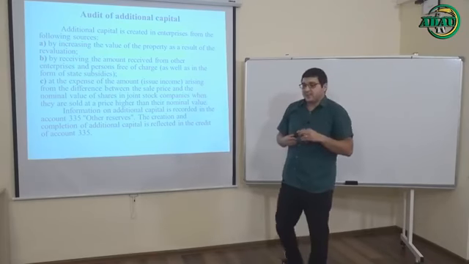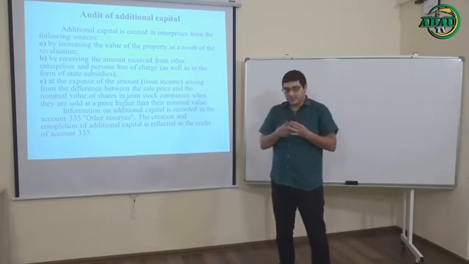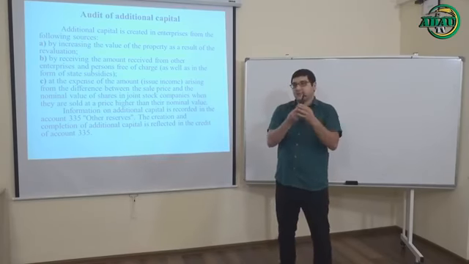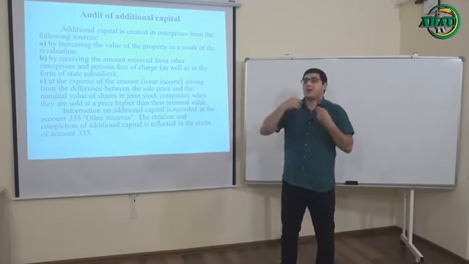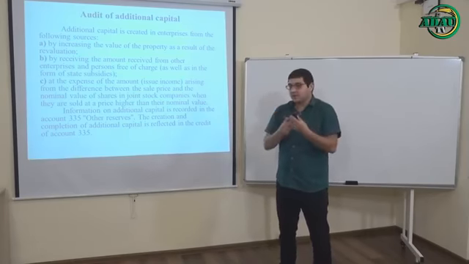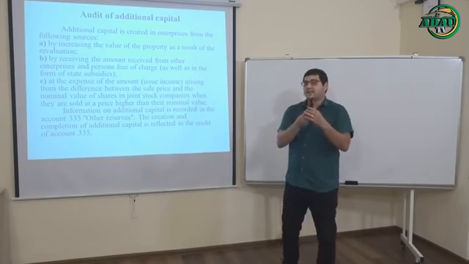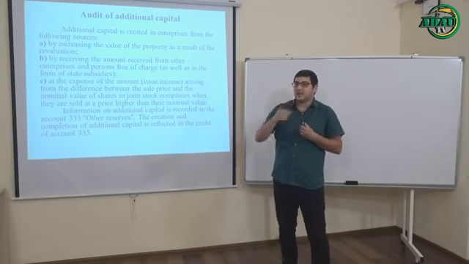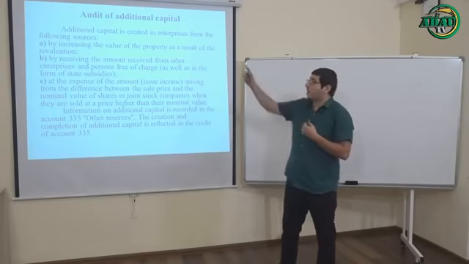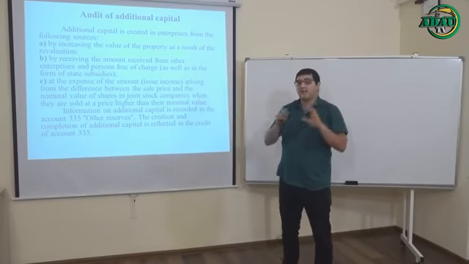For example, as a result of our first valuation process, this property's value is $2. But as a result of our revaluation or our second valuation, the value of this property increases and becomes $3. So there is a difference, $1. This $1 we can add to our additional capital. It's the explanation of our first factor.